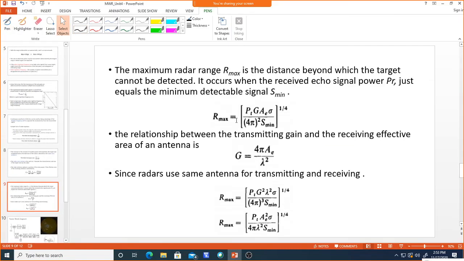So this is about the radar equation. We will discuss other parameters and other concepts in the next class.